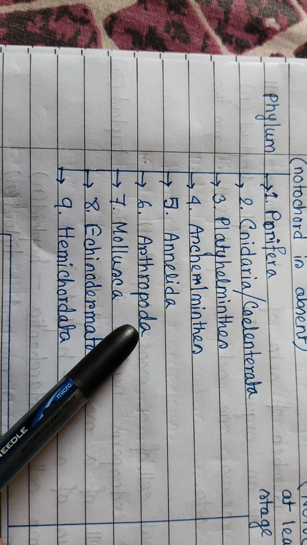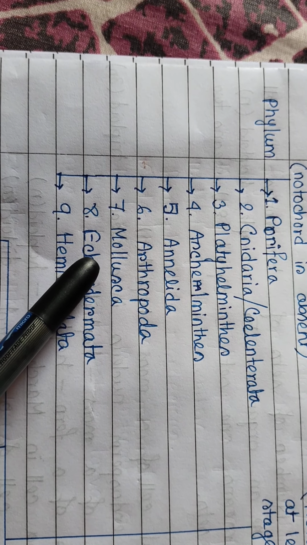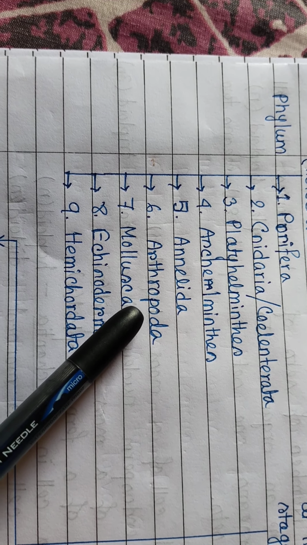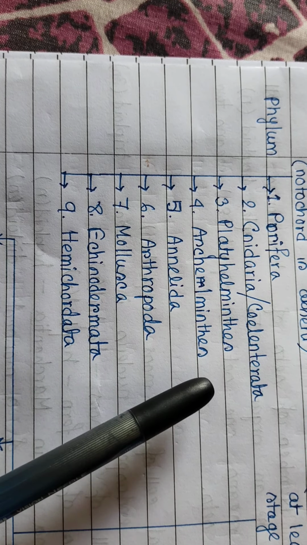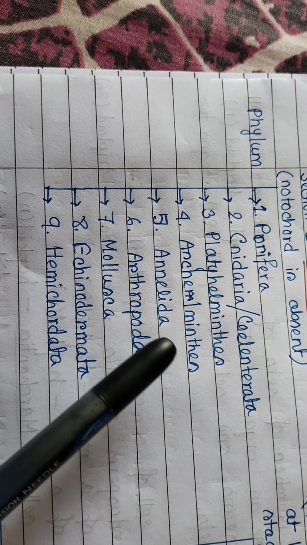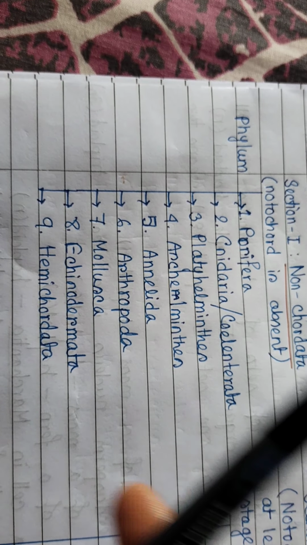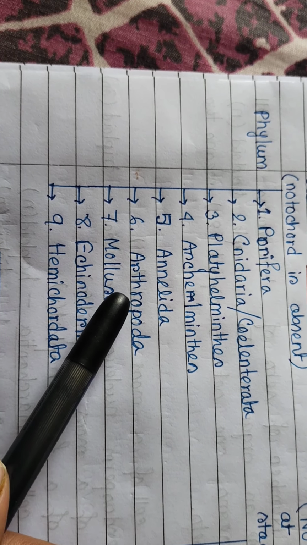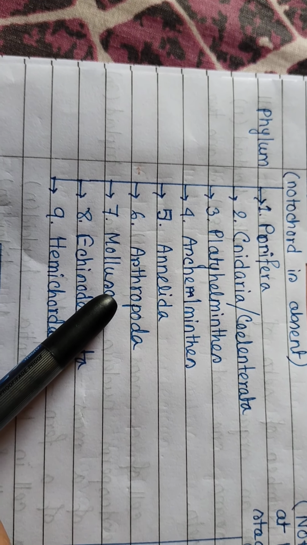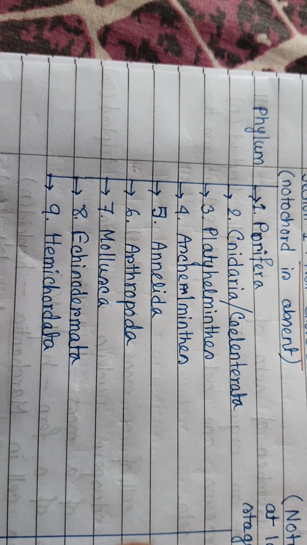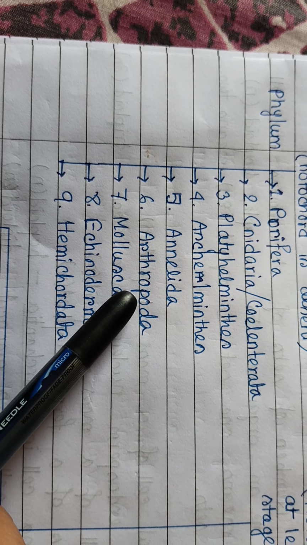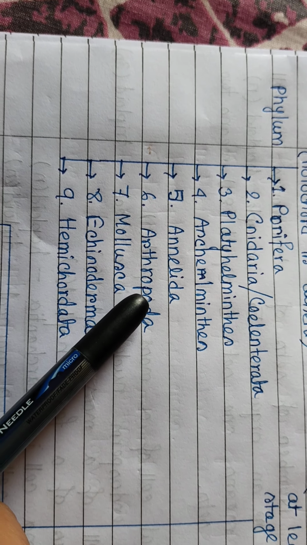Examples of Arthropoda are very common, like spider, beetles, cockroach and all that. The next one is Mollusca. There is a shell outside the body. Most of the animals carry a shell and their body is very soft. A very common example is snail.